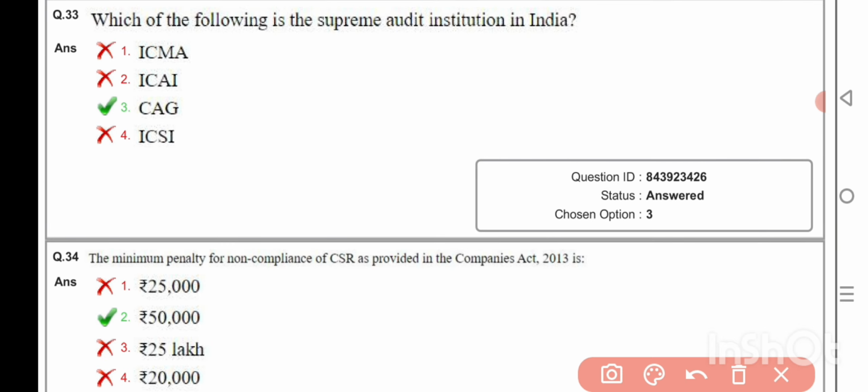Which of the following is the supreme audit institution in India? CAG. The minimum penalty for non-compliance of CSR as provided in the Companies Act 2013 is rupees 50,000.